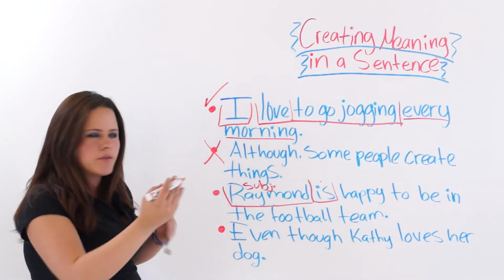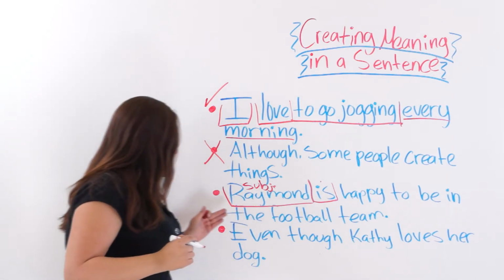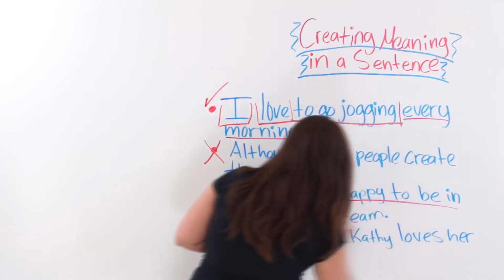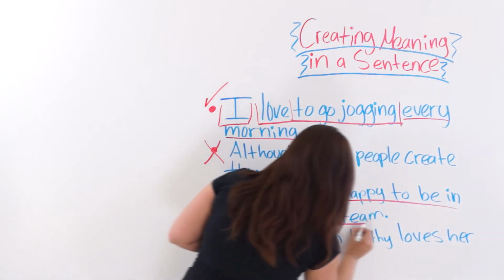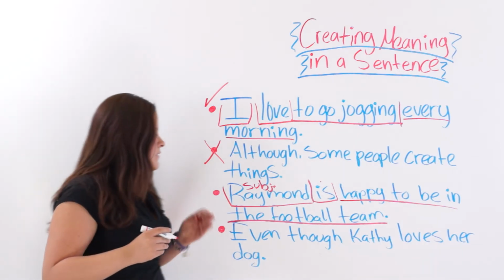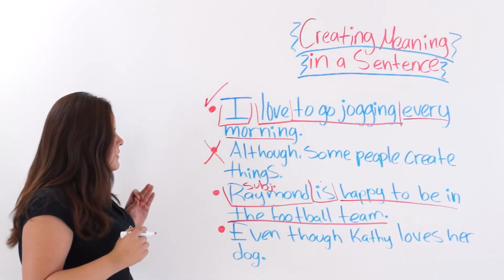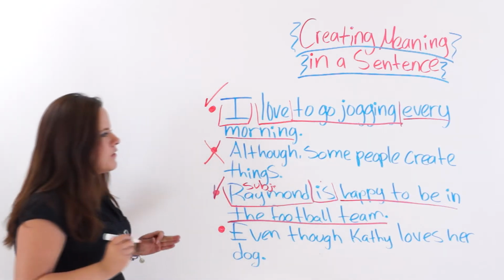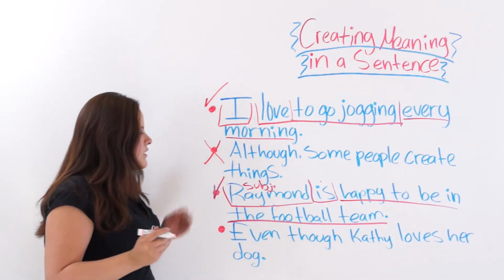We're 2 steps forward. Happy to be in the football team. Okay, so we have a nice, complete, and coherent complement. All right, this is a sentence. We have all the ingredients to make a sentence.